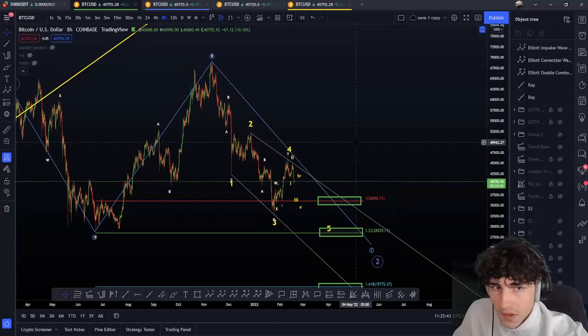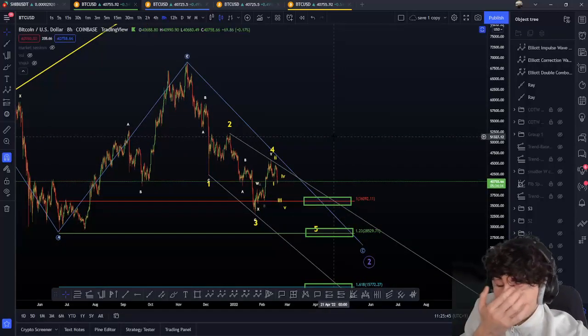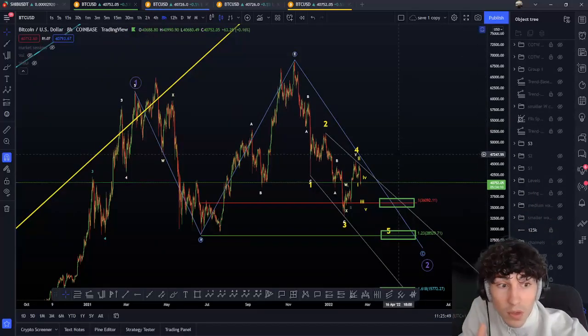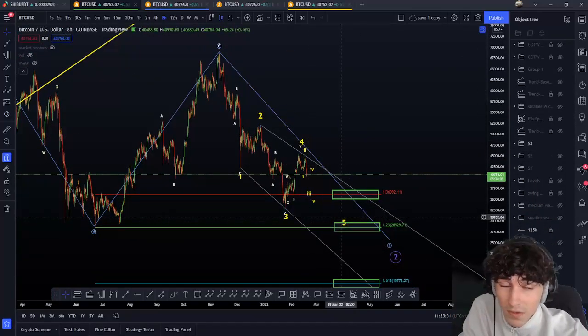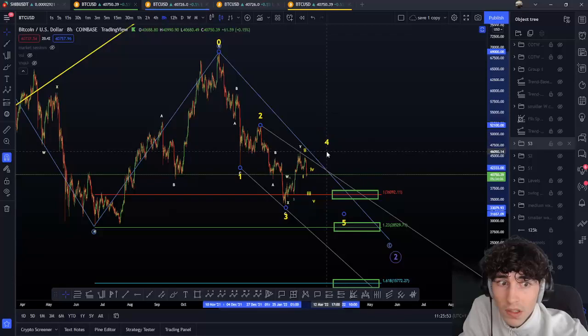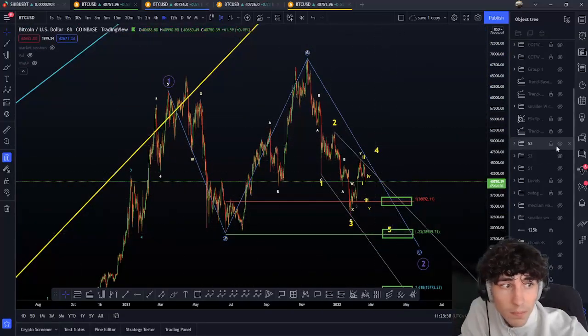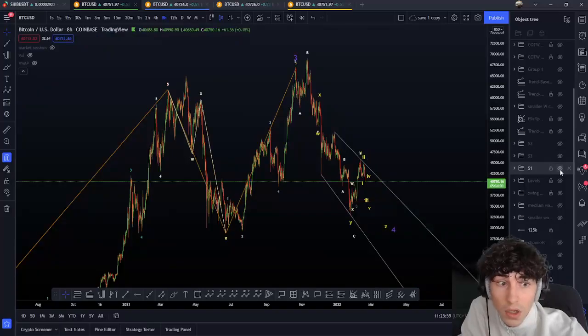Now, this is the first possibility. I mean, yeah, this is the first one. Now, if we're not really in this wave 5, I mean, if we're not clearly in this ABC, okay, we're not in this 5 waves down. What can that be here? That can be also a WXY.